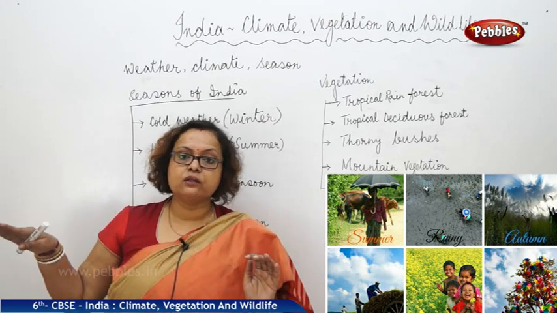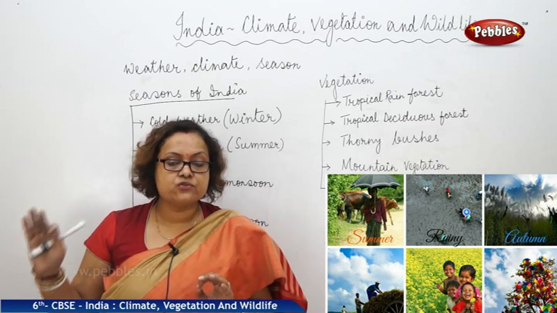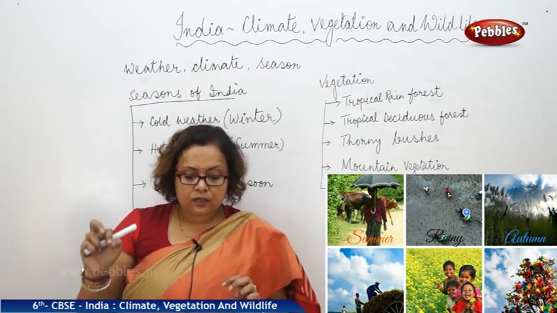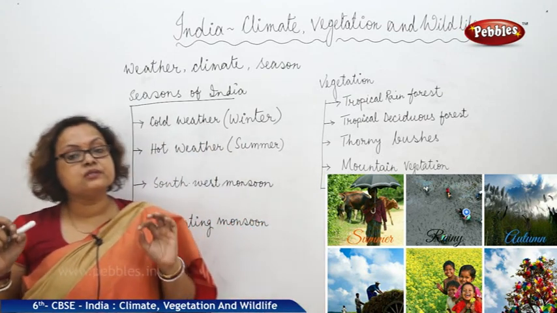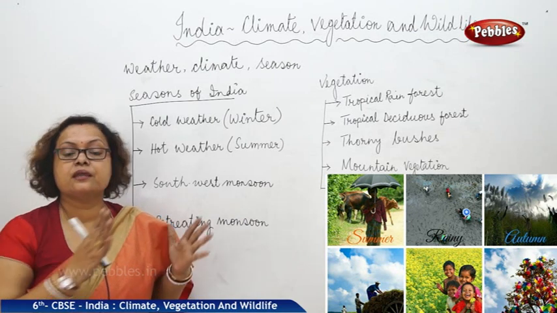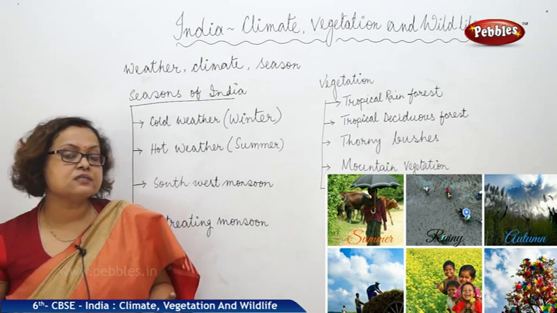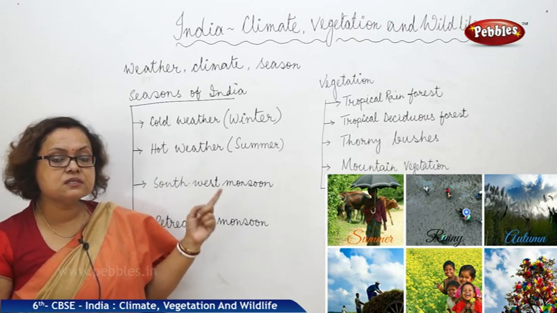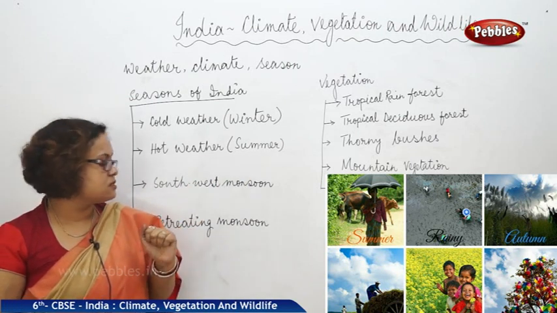It blows in the northern plain, the hot, dry wind, which is called loo. This is the time the temperature is also very high and we all feel like staying inside the home, not facing the sun that much. This time is known as hot weather season or summer season.